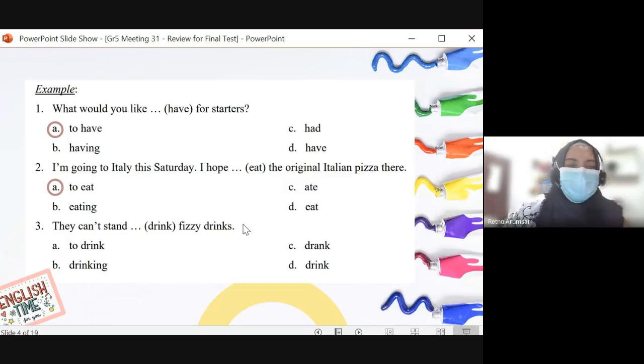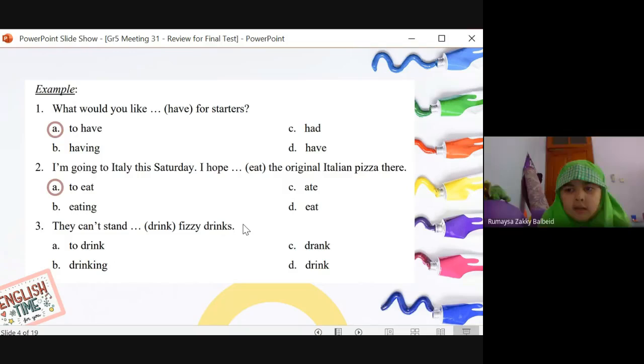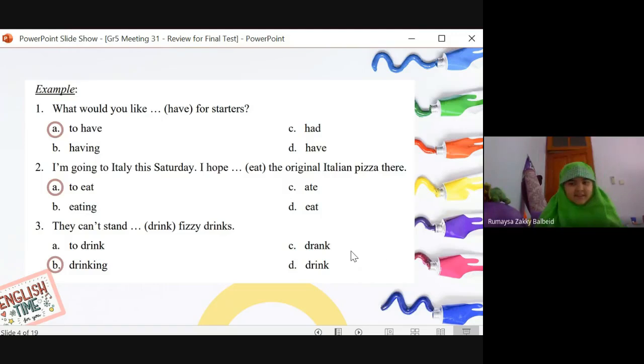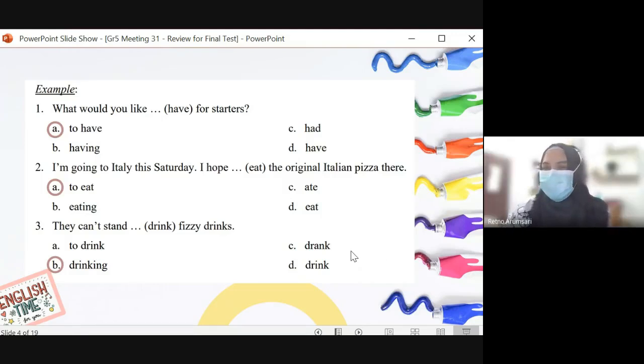Okay. Number 3. They can't stand drinking. Yes, drinking. That's right. This is can't stand, which means really hate. They really hate drinking fizzy drinks. All right.